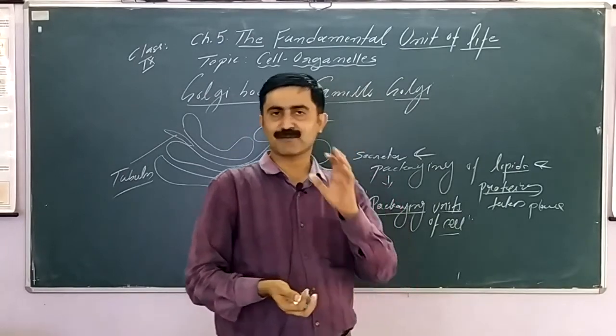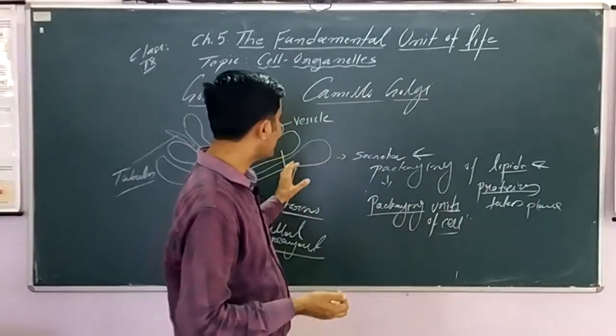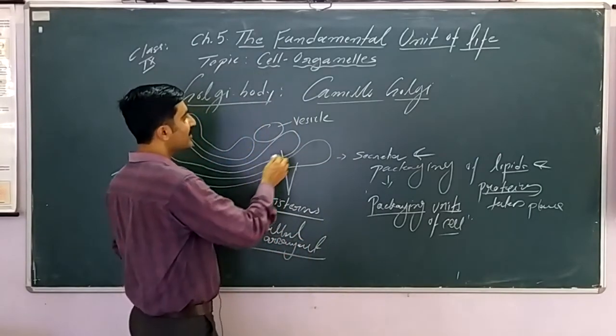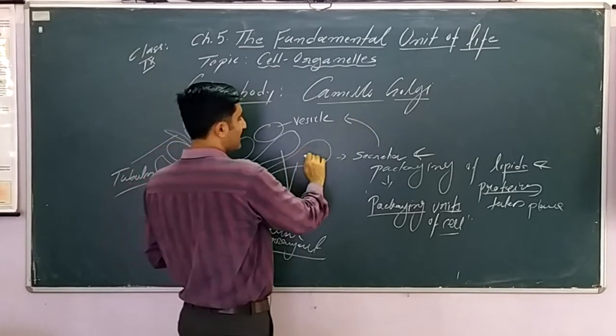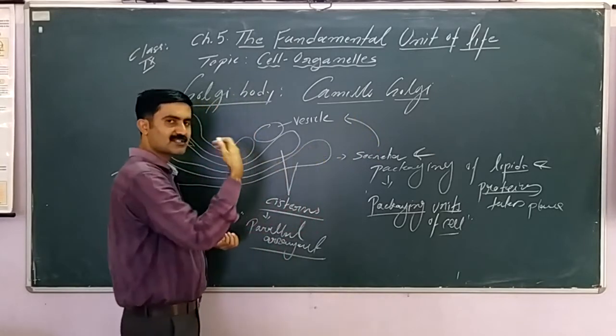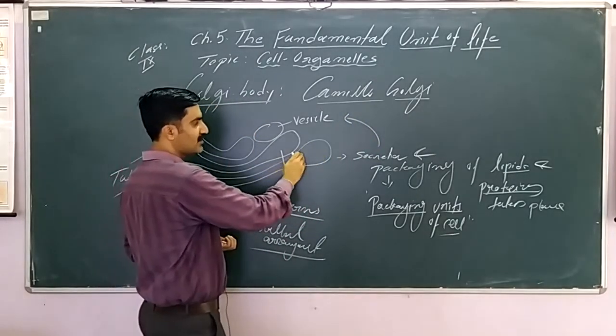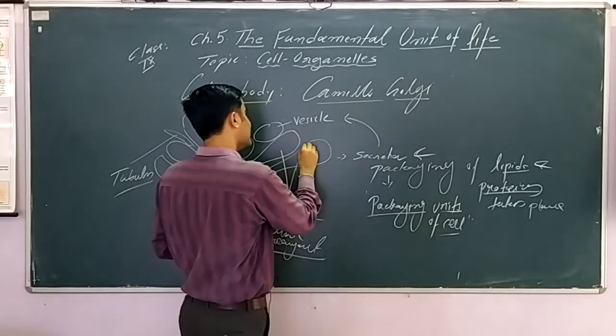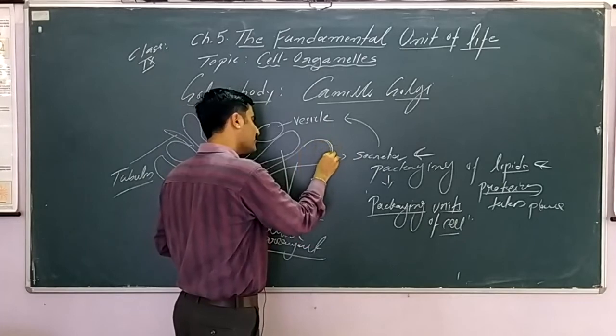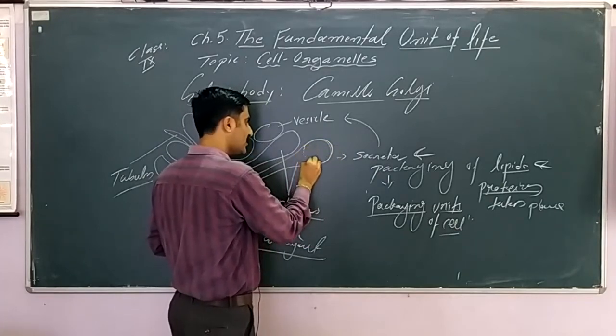These have to be packaged. Packaging is very important. Packaging is carried out in the form of, always remember, vesicle. Like here some chemicals are there which are synthesized by ER, matured by the Golgi body, and these are packaged in the form of vesicles.